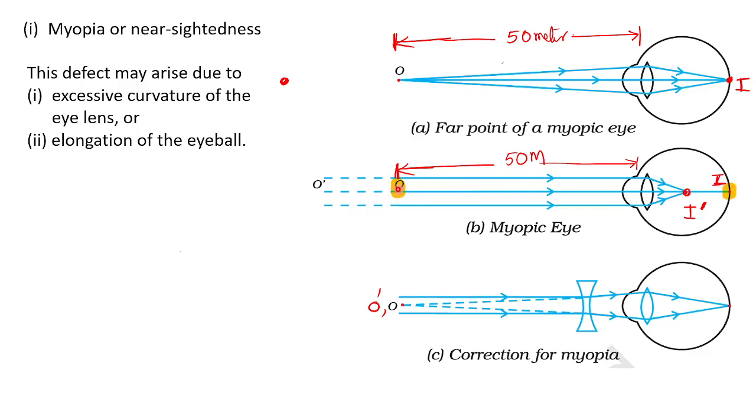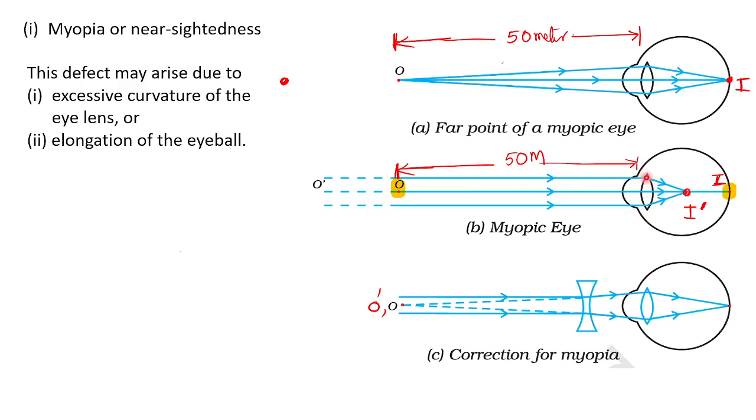But if the object is some distance away from 50 meters, say at infinity, the light will be coming as parallel rays. After entering the lens, it will converge. If the eye lens is too thick, with excessive curvature, the converging power will be too large.